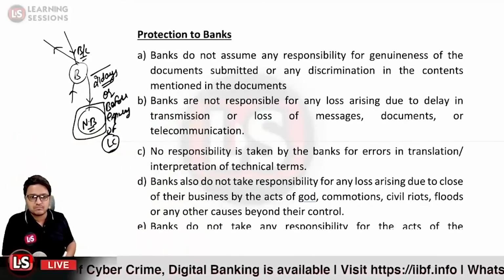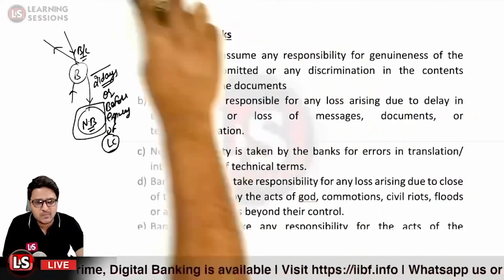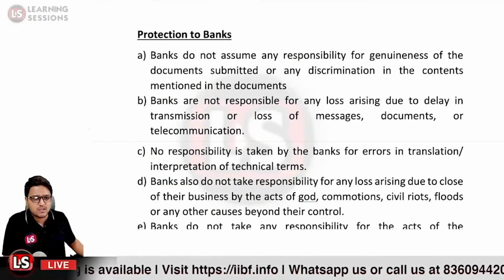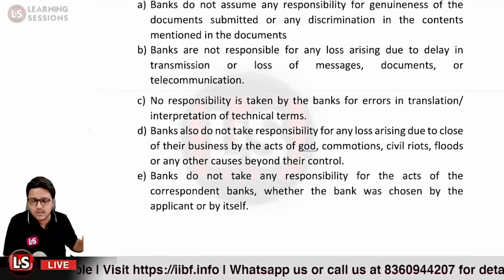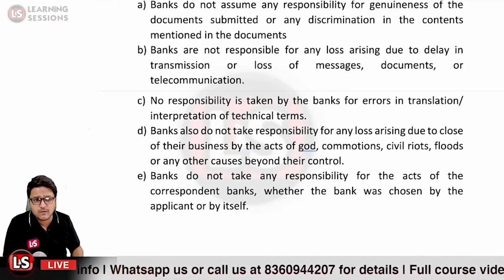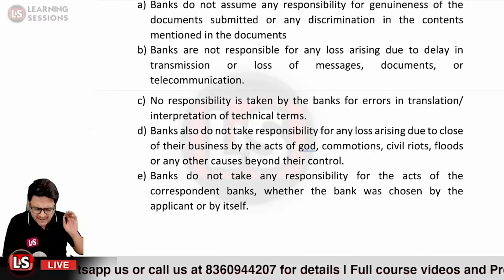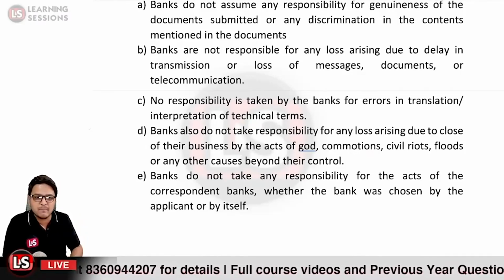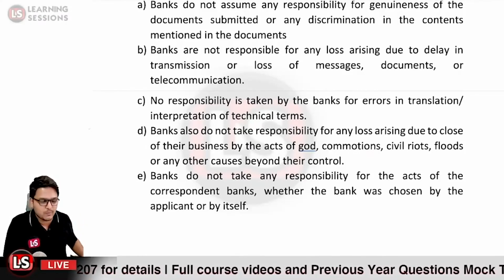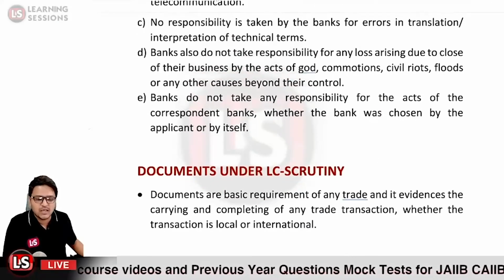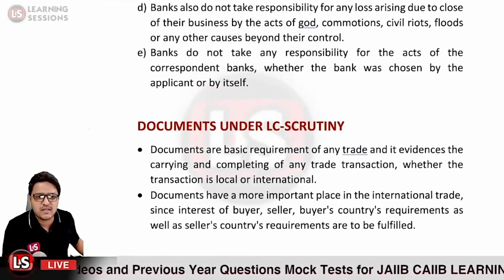Is it clear? So banks do not take any responsibility for that, and also banks do not take any responsibility for the acts of a correspondent bank. So if there is some loophole on the part of the correspondent bank, whether the bank was chosen by the applicant or by the opening bank itself, the bank is not going to take responsibility at all. Okay, then it is related to the documents under letter of credit.